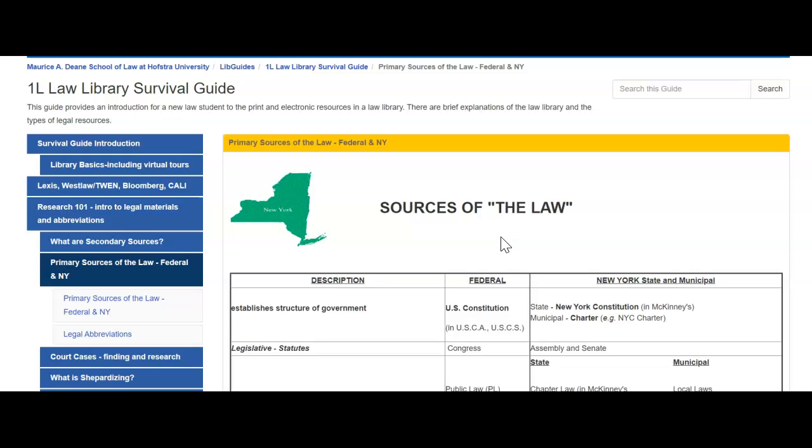Here in the US, we have a federalism system. So that means we have several levels of government. We have the federal government, so the federal law is going to cover all 50 states. We, of course, have the different state governments. The law in each state will only cover that state and will not be applicable in any other states. In some places, we also have municipal laws. These are large cities like New York City. So New York City has some of its own laws that are only applicable in New York City. To keep things less confusing, we're just going to focus on federal and New York law.